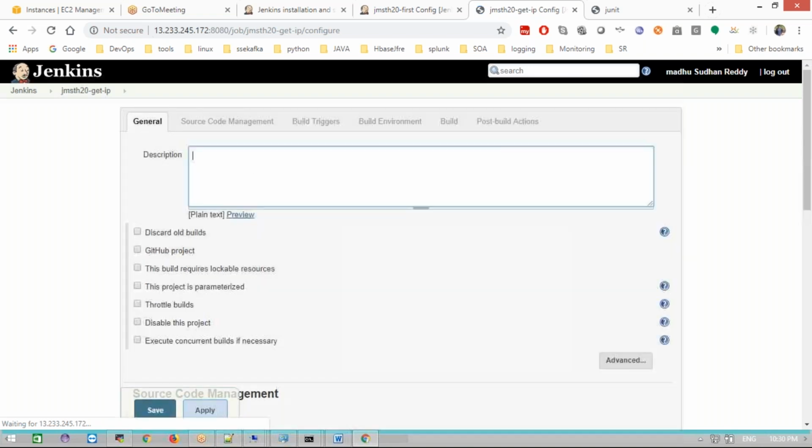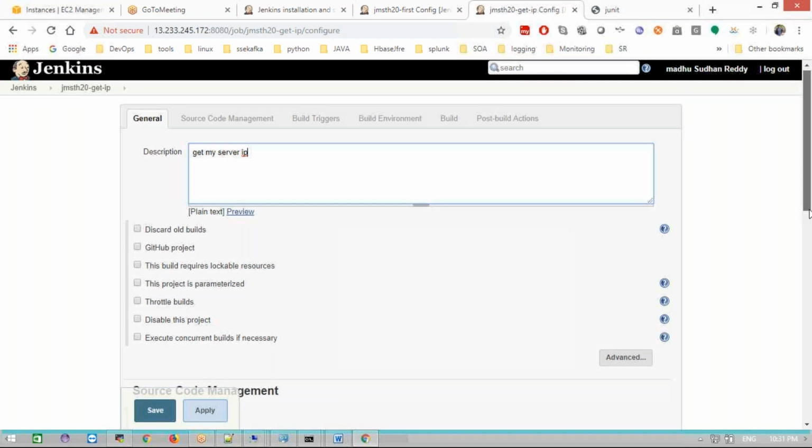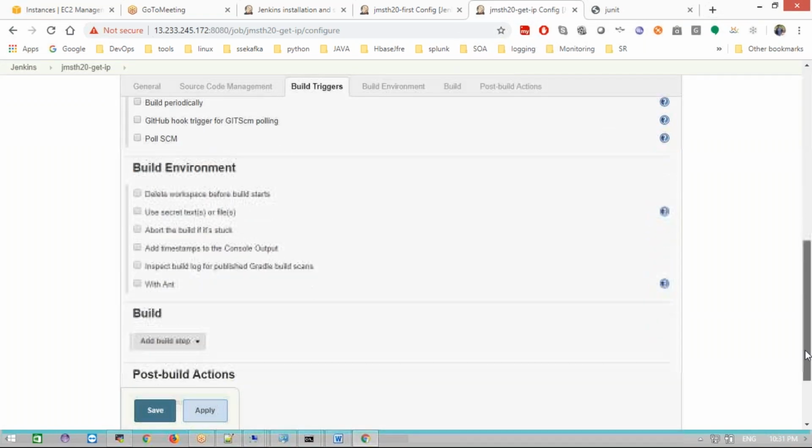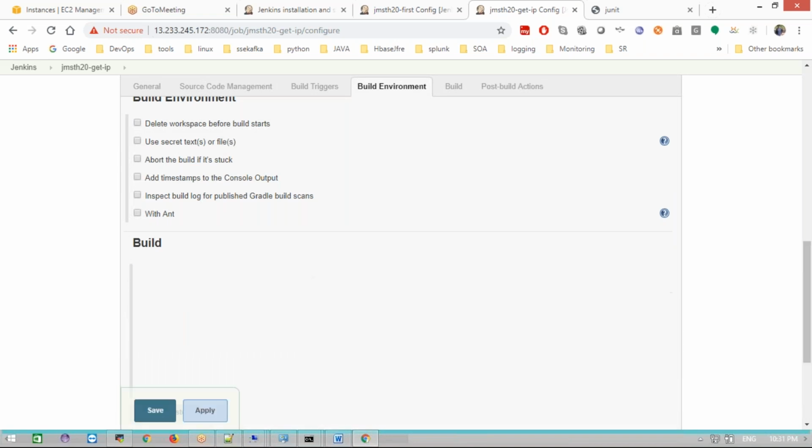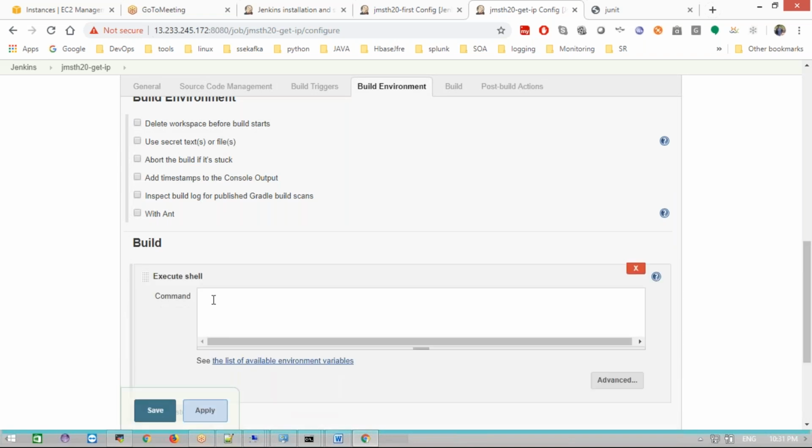Now, what will this job do? Get my server IP. And now I just want to use one shell command. In the build section, I'm going to use Execute shell. If you are running any shell script, we can write the shell script directly here also. Okay, that will work.